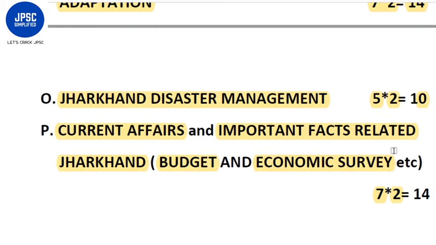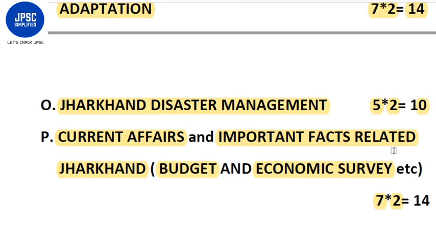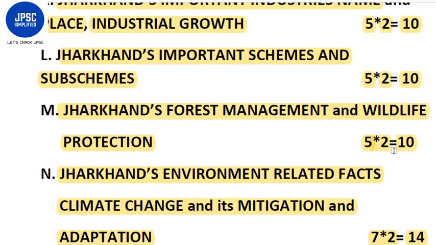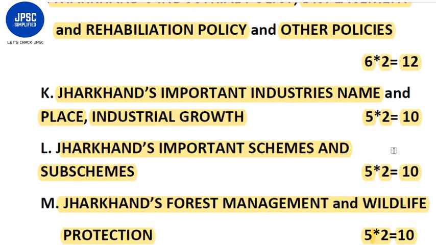It would comprise a total of 100 questions in paper 2, which would be Jharkhand specific, and 100 questions in paper 1, comprising 200 marks, from national and international current affairs and different aspects of India like geography, polity, economy.